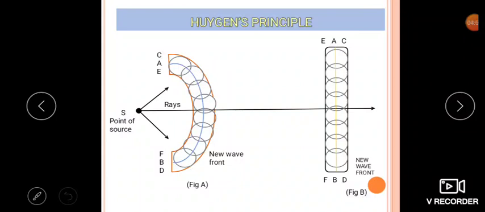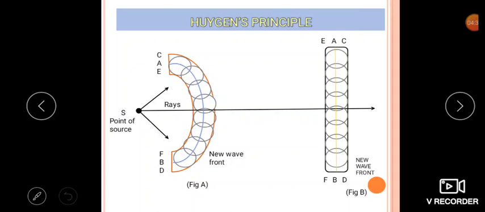So all these wavelets, the secondary wavelets which originate from every point on this AB, are now the source in all directions, and they will travel with the same speed v. Just as the initial wavefront travels with speed v, the secondary wavelets also travel for a time t. So after a certain time t, they develop into spheres of radius vt.